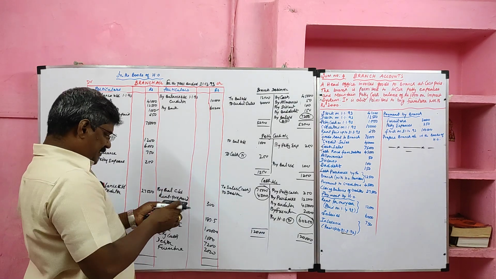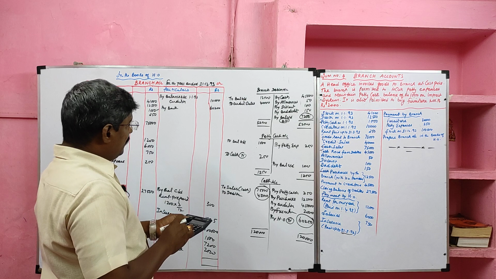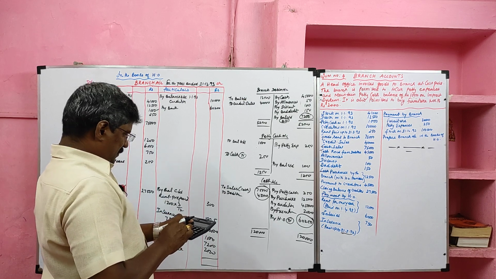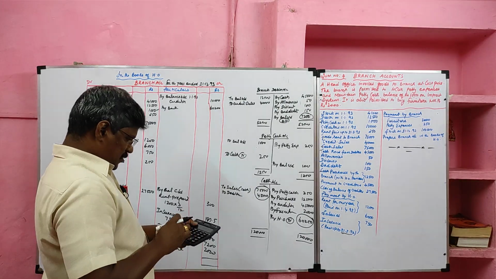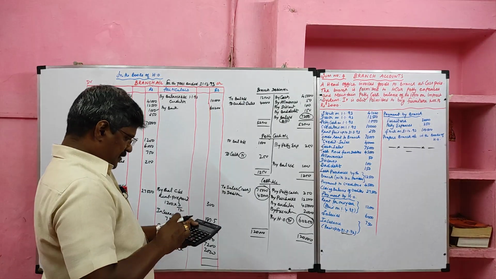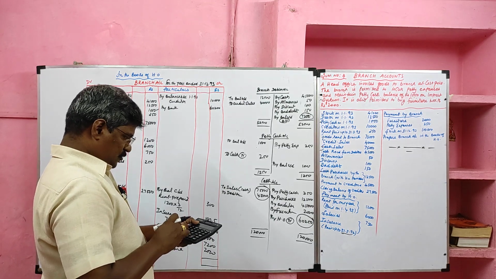First I totaled the credit side. 10,000 plus 60,250 plus 300 plus 187.5 plus 1 lakh plus 1,000 plus 7,200 plus 2,000.